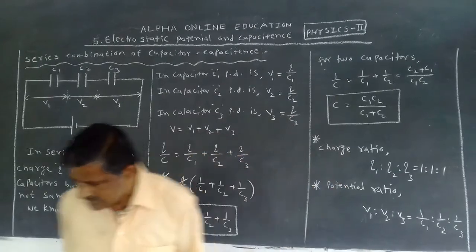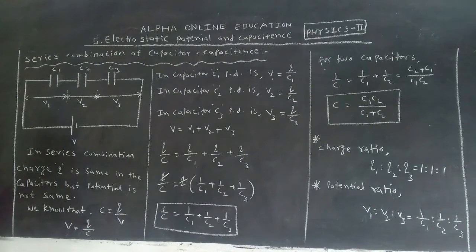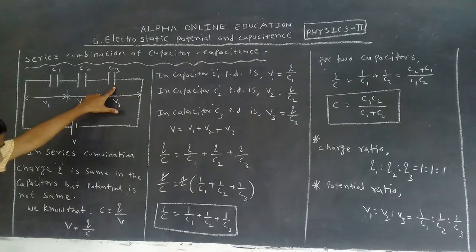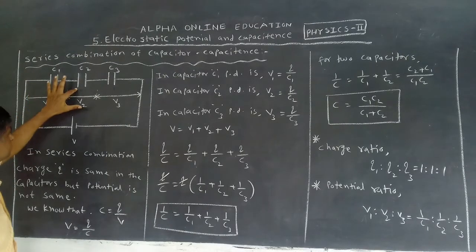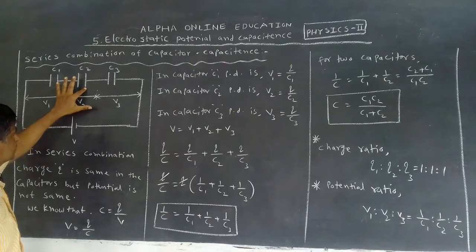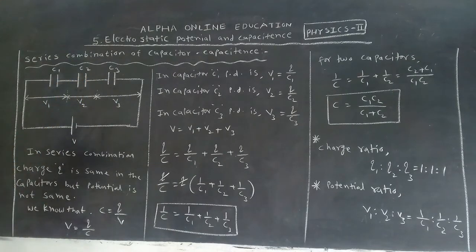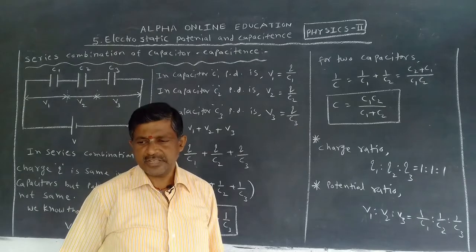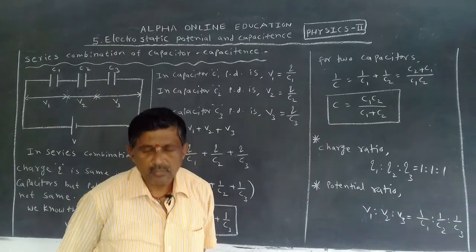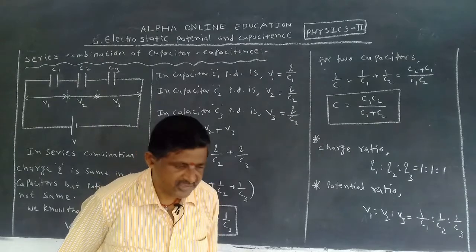Now, what is the meaning of series combination? This is the capacitor C1, this is the capacitor C2, this is the capacitor C3. I have taken 3 capacitors. The second end of one capacitor is connected to the first end of another capacitor. This is called a series combination. When the capacitors are connected this way, what about the resultant capacitance?